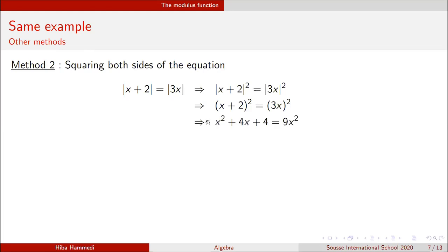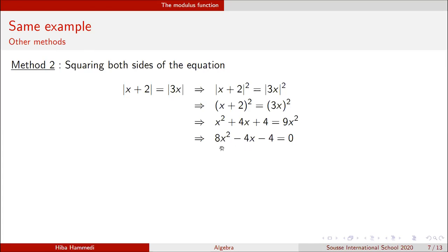And the second thing I should do is to expand the brackets here, just using the formula (a plus b) squared is equal to a squared plus 2ab plus b squared, and I will get something like that. And I need to rearrange this expression here. So if I send x squared to the other side of the negative sign, and I do the same thing for 4x and 4, I will get the simplified form like that. Well, 8x squared minus 4x minus 4 is equal to 0.